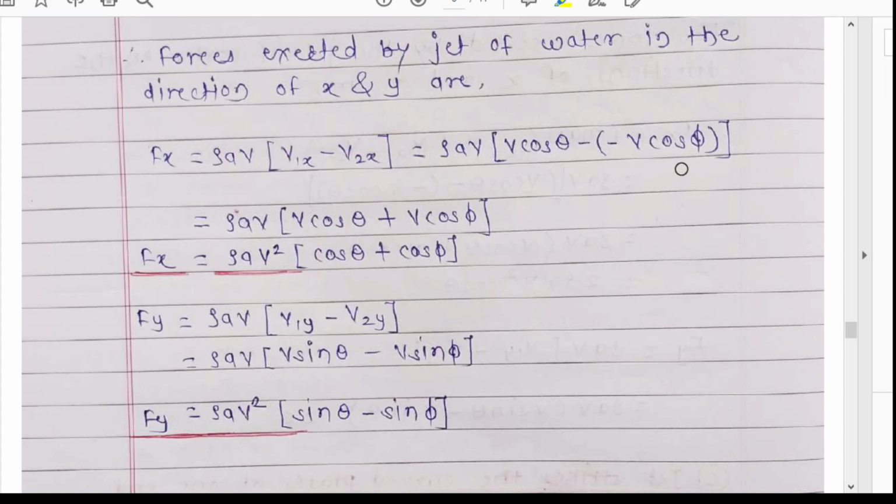Remember this is a different angle than theta, so don't merge it into the cos theta. We can write it simply as rho a v square (cos theta plus cos phi). Fx, the x component of force, will be rho a v square (cos theta plus cos phi). Remember this, both the angles are different, not the same,